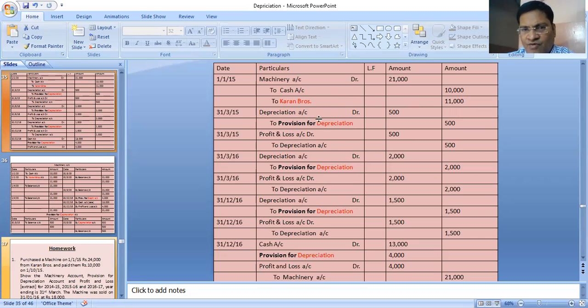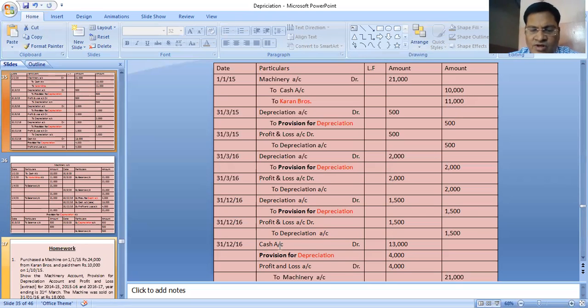See students, we are not writing to machinery because we have maintained provision. So very simple. If provision is to be maintained, you don't disturb machinery, you write here provision. Then profit and loss account to depreciation, we close the depreciation account because a nominal account needs to be closed, as I told earlier. Then the next year again the same entry, depreciation to provision and profit and loss to depreciation, the amount of the whole year's depreciation, that is 2,000. Next year till 9 months, depreciation to provision 1,500, profit and loss to depreciation again 1,500.